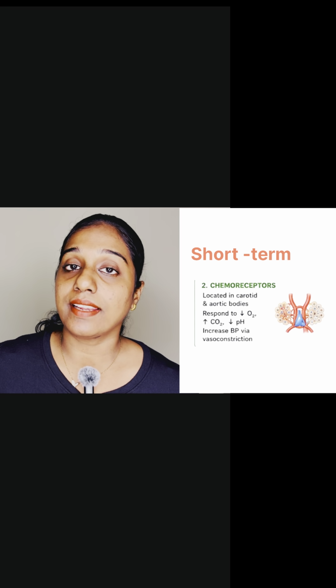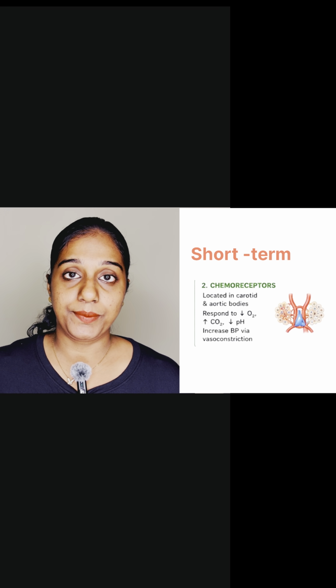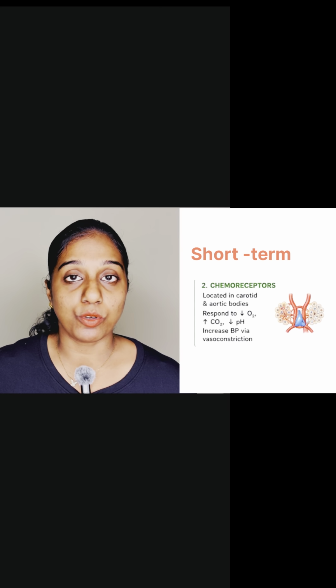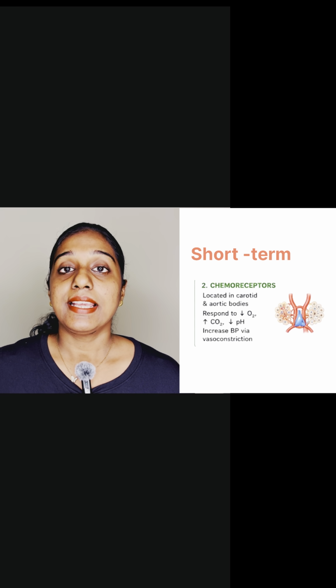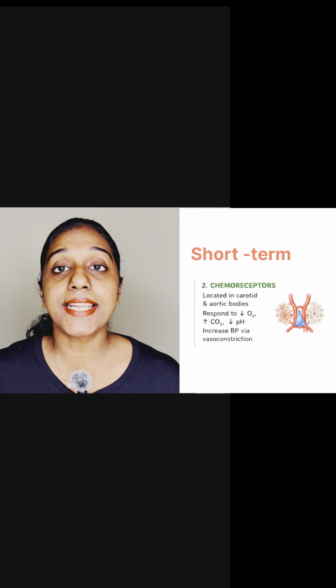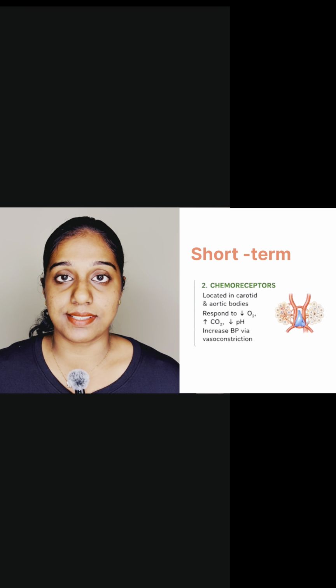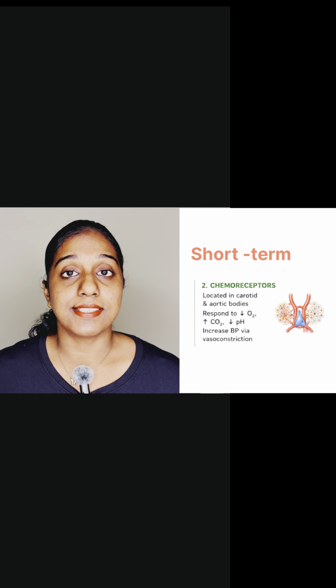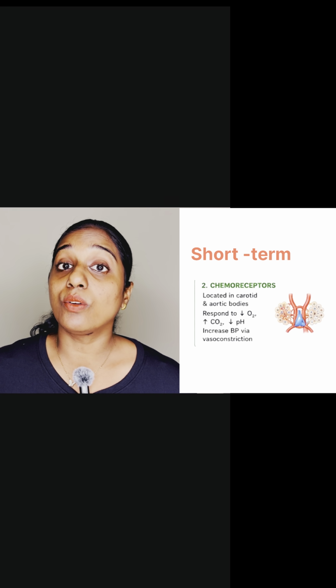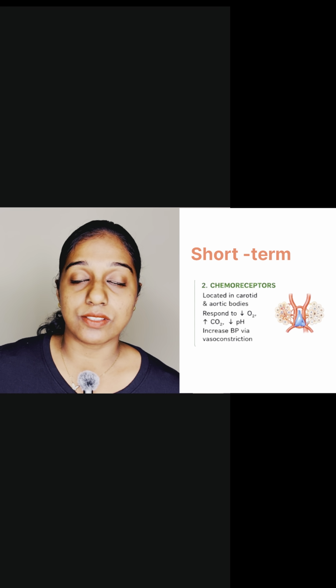It is located in carotid body and aortic body. It is stimulated by hypoxia, that is decrease in oxygen, then hypercapnia, that is increase in carbon dioxide, and decrease in pH, that is acidosis. Its main response is to increase the ventilation and also increases BP via vasoconstriction.